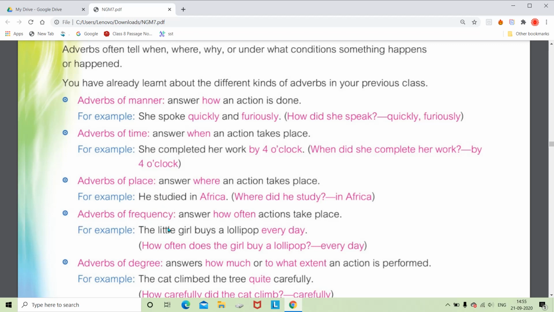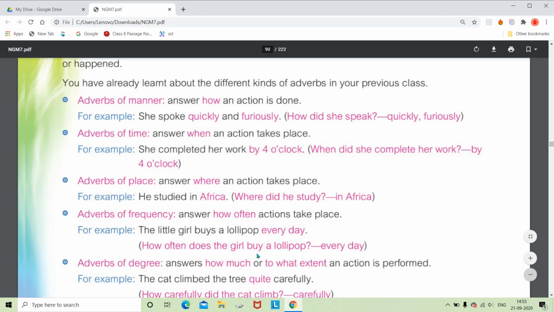Then adverbs of frequency. Frequency means how often something gets repeated. It tells us how often some action takes place or gets repeated. The example is, the little girl buys a lollipop every day. How often does the little girl buy a lollipop? The answer is every day. It is the frequency, when the action is repeated.